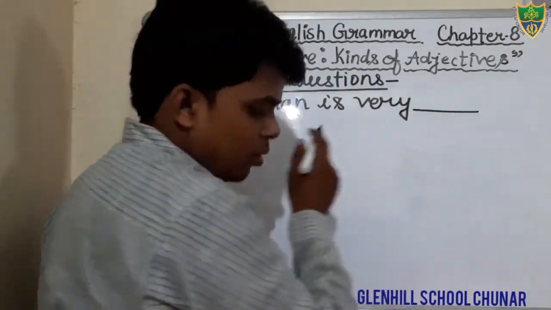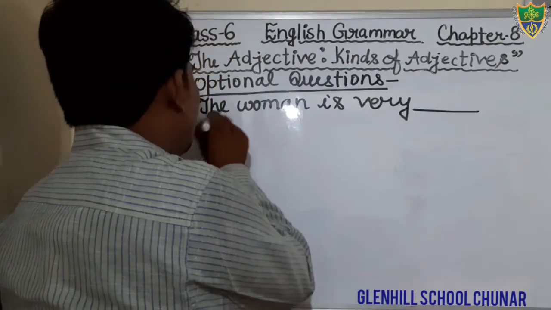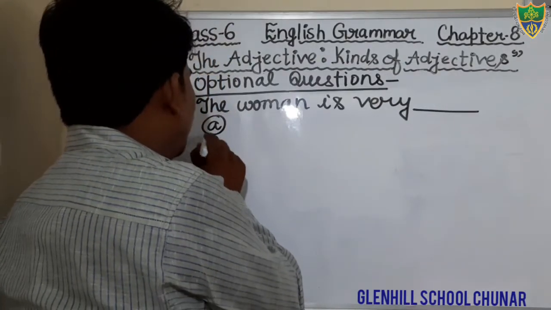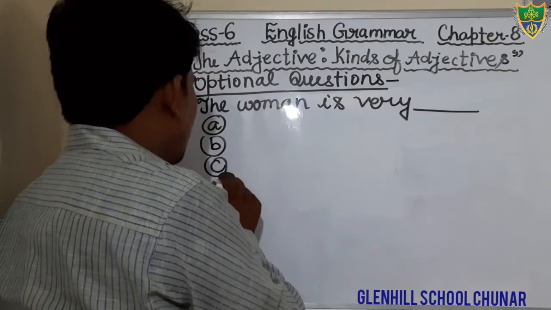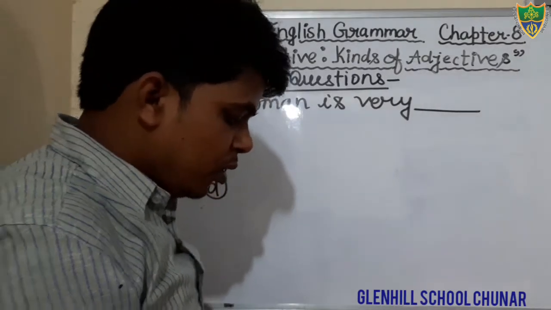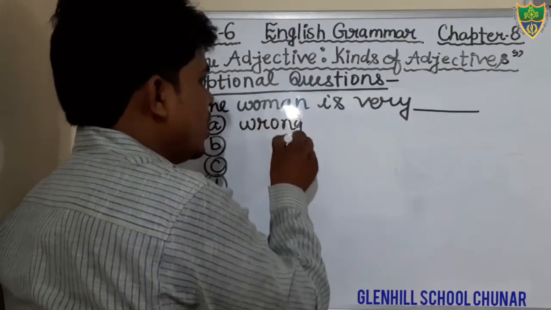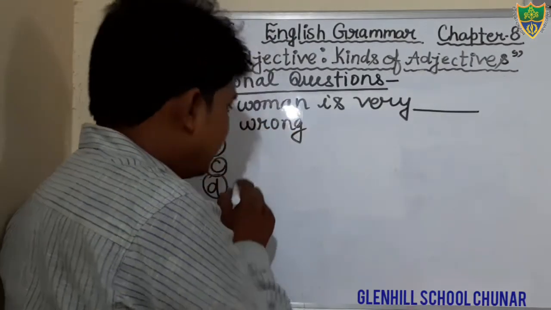There is blank. You have to fill the blank as well as you have to select the option. There are 4 options, A, B, C and D. Just see, what is the option? Wrong. W-R-O-N-G. It is already written. Beautiful.